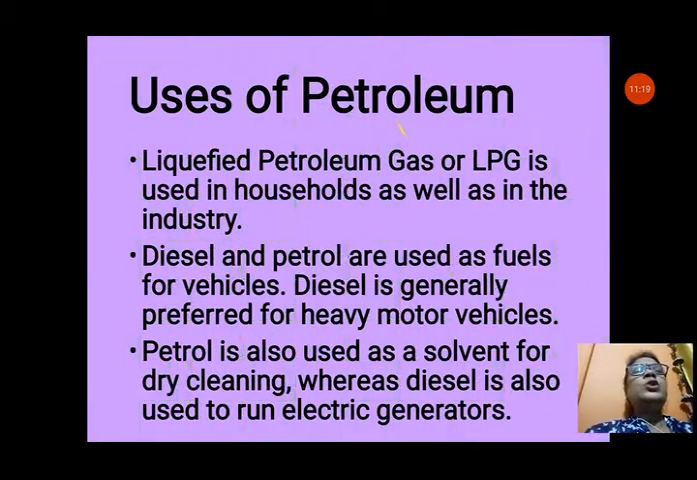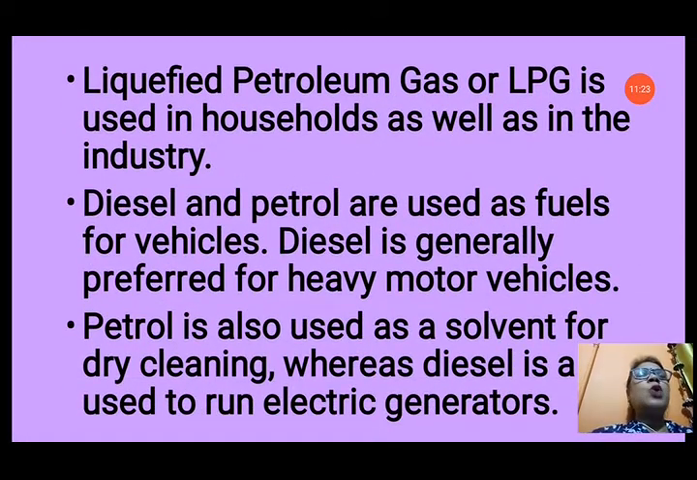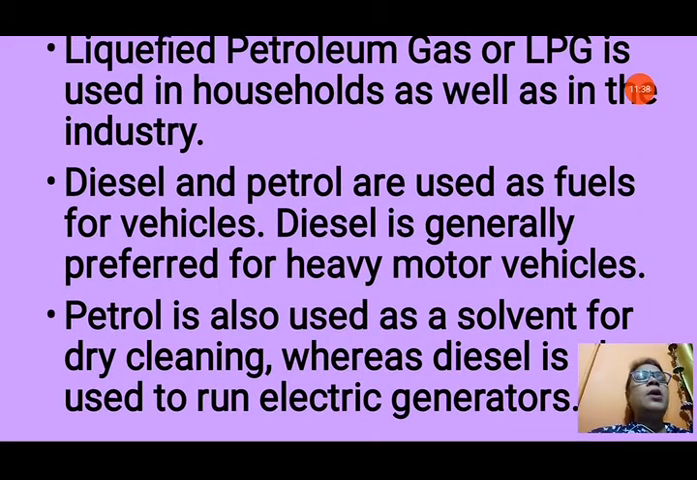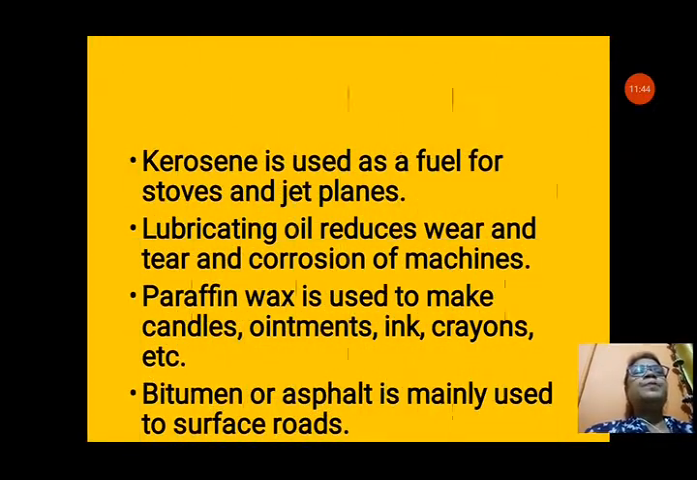Now uses of petroleum. Liquefied petroleum gas or LPG is used in households. For cooking gas we are using, as well as in industry also it is used. Diesel and petrol are used as fuels for vehicles. Diesel is generally preferred for heavy motor vehicles. Petrol is also used as a solvent for dry cleaning, whereas diesel is used to run electric generators. So there are different uses of petroleum nowadays.